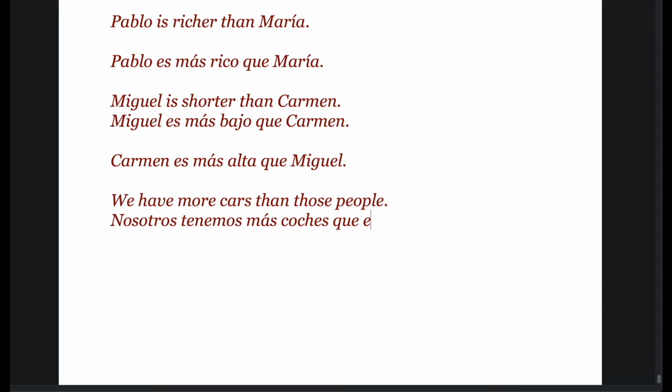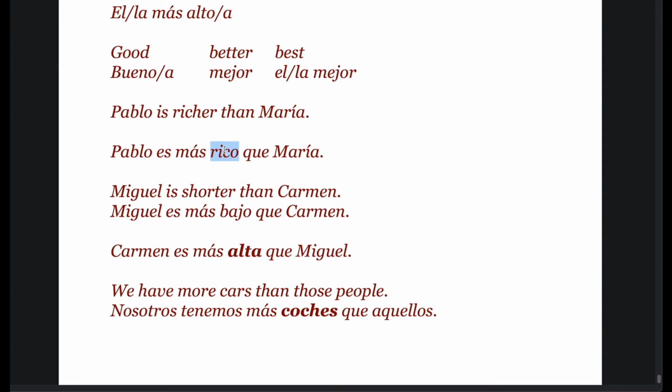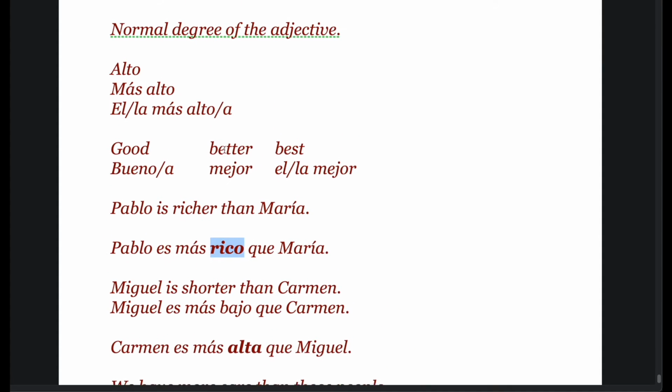Or aquellos, you can write if you want. Again we are using más, and we are putting the noun, whatever we are comparing, and we will put que here. So nosotros tenemos más coches que ellos. This is one comparison. Here we are using the noun form, and here we are using the adjective rico, alto, bajo, and all the stuff.